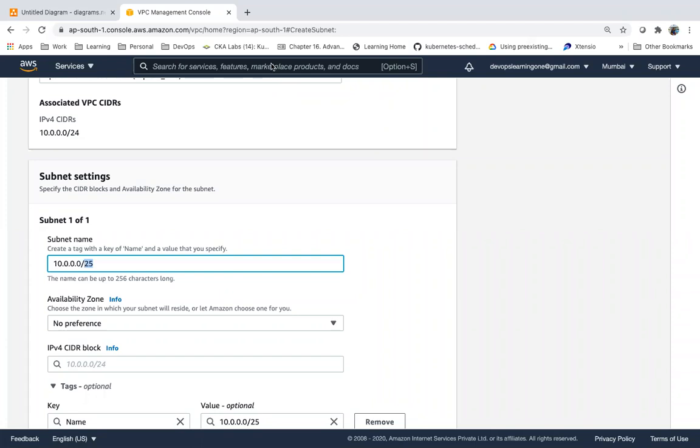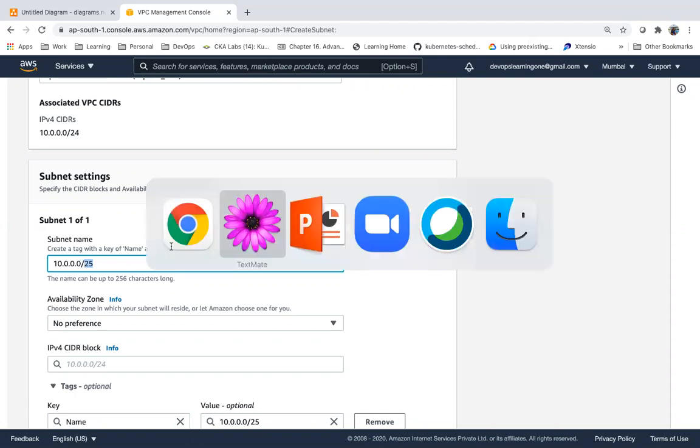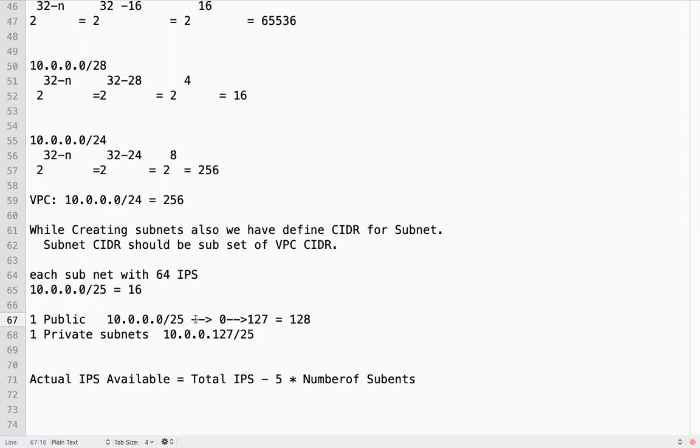It will overlap, right? I already created one subnet with this range. So again I am creating one more subnet with the same range, same CIDR. It will overlap, right?